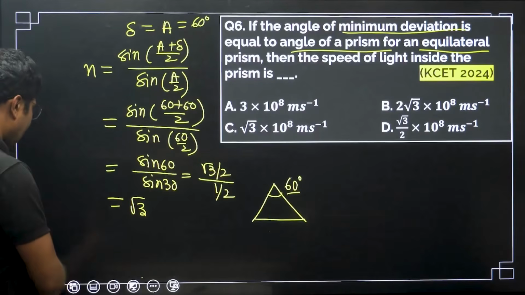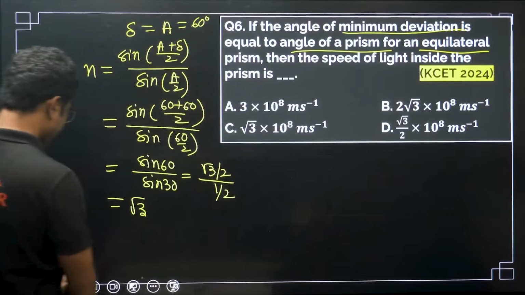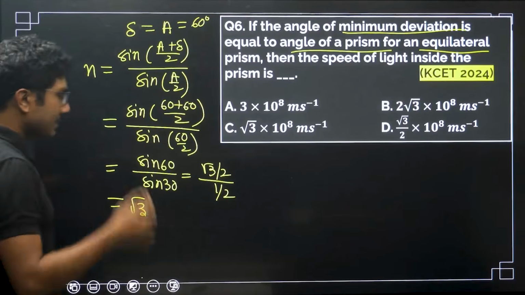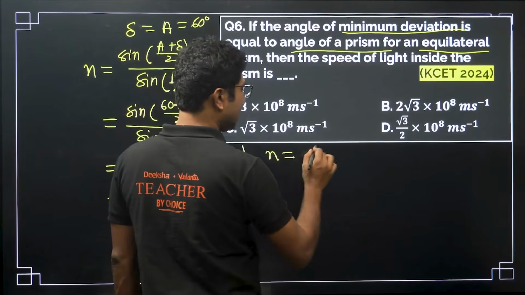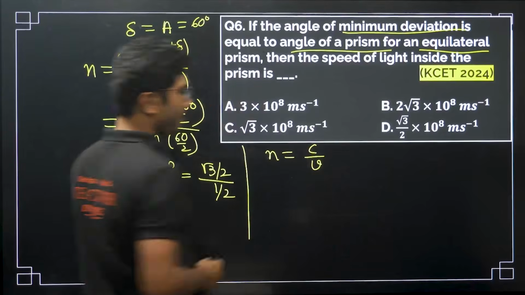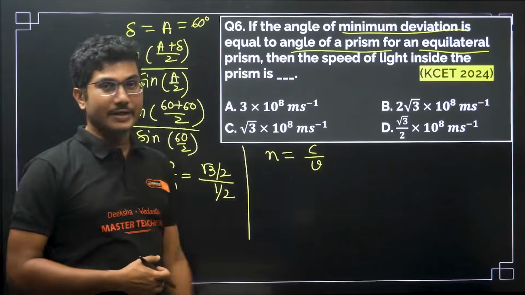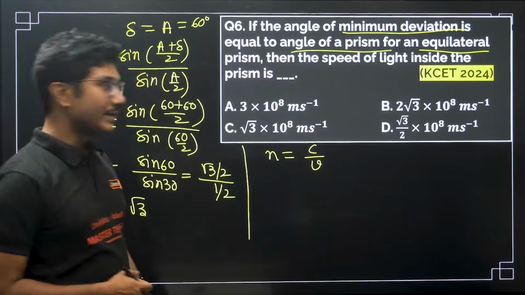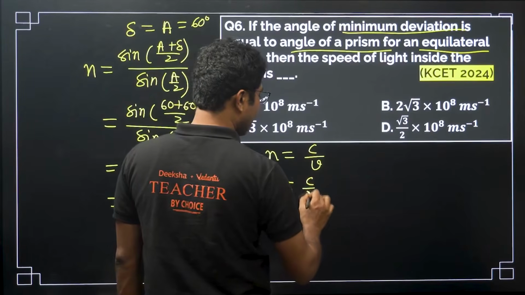The question they asked is what is the speed of light in that particular medium. So they have punched in another concept. That refractive index is given by c by v. c is the speed of light in vacuum, v is the speed of light in that particular medium. So v, which we are trying to find, will be c by n.